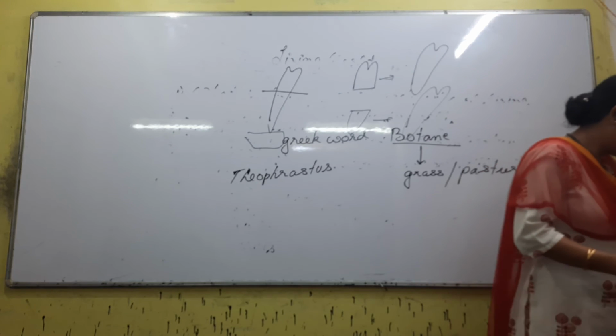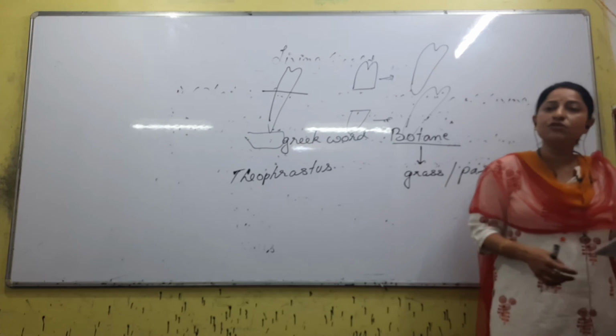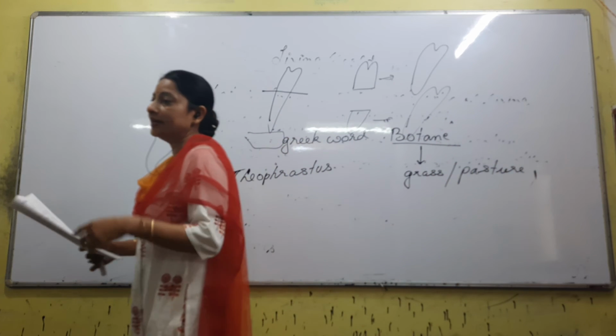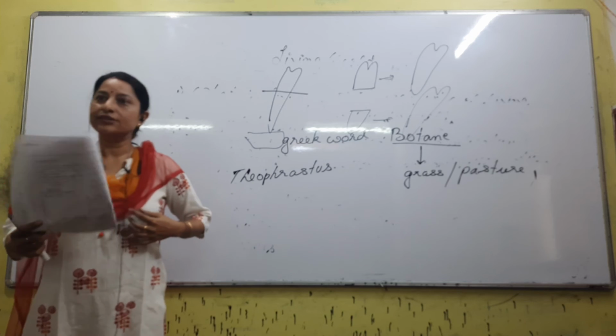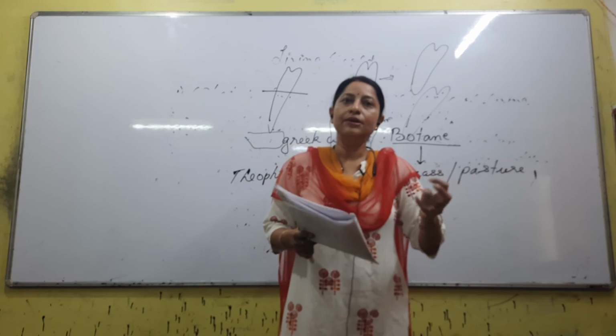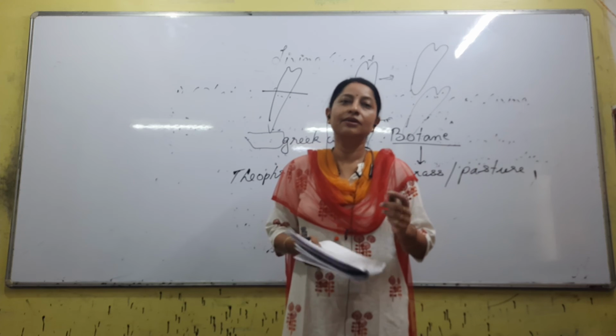Example: sterile human beings. Mule, M-U-L-E. Mules are horse and donkey, right? If you cross a horse and donkey, the baby is called a mule. A mule cannot reproduce.